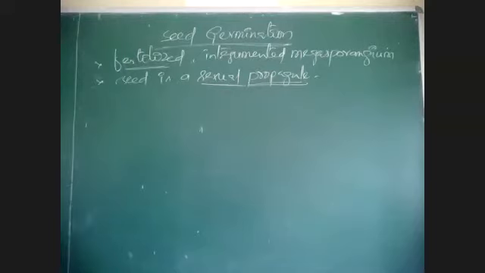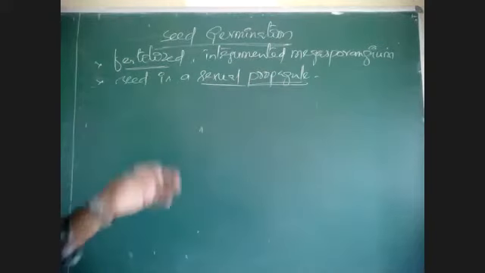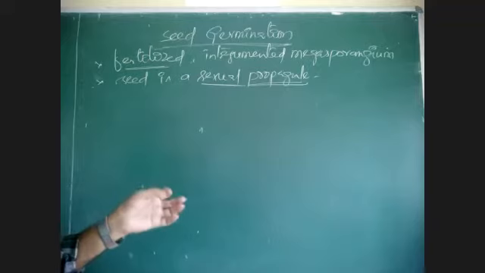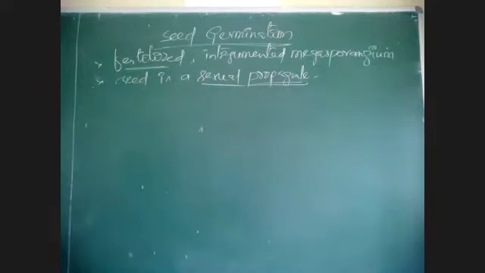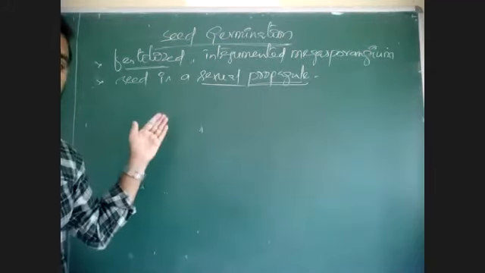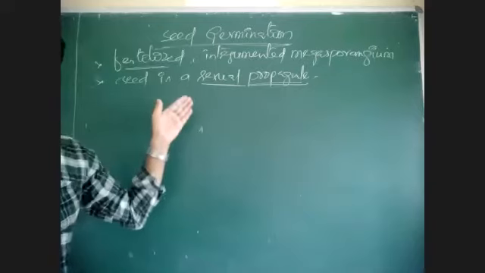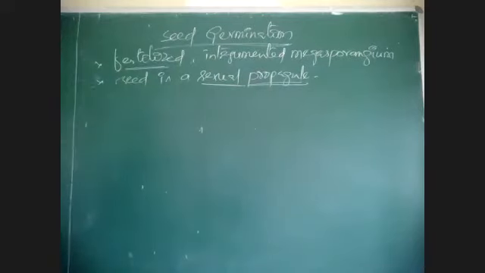After fertilization, this is developed. As fertilization and syngamy or sexual reproduction is involved, this is called what? A product of sexual reproduction, and that seed is responsible for the development of new seedling or new plants. So it is called sexual propagule.